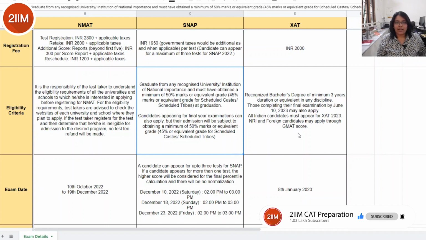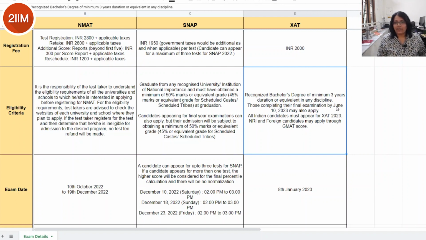Now, when it comes to XAT, you again require a bachelor's degree of minimum 3 years duration in any particular discipline. And those who are completing their final examination by June 10, 2023 may also apply. All Indian candidates must apply for XAT 2023. If you're an NRI or foreign candidate, you can also apply through the GMAT score for the XAT associated institutions such as XLRI and various others. The notification and details for the foreign candidates can also be found on the official website of XAT, so make sure you're checking that out.